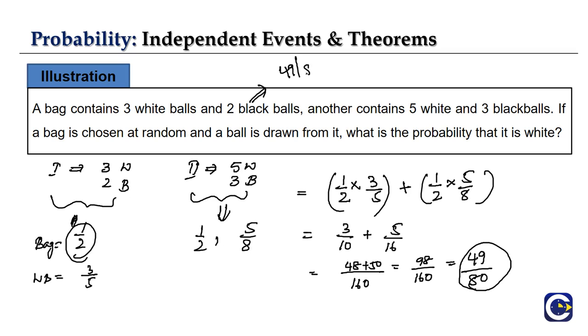49 by 80. So here what thing we should remember or observe is nothing but, here we are having two bags. From the two bags we are actually choosing one bag first, from that we are choosing a ball. So it can be some other bag, case 2, from that we are choosing a white ball. So hence we end up getting our probability for that ball to be white is nothing but 49 by 80.